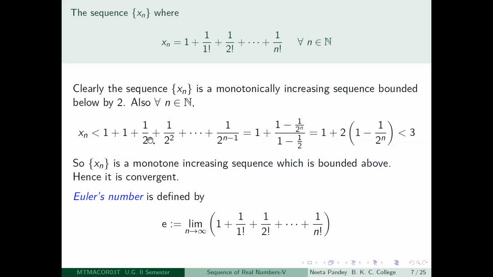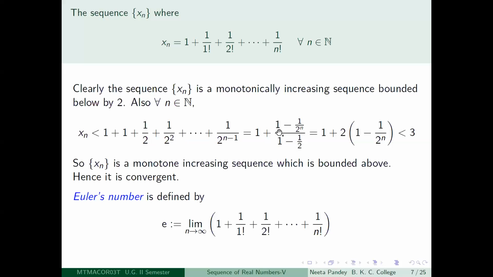So if you multiply by 1, you will get 1 plus half plus 1 by 2 squared plus etc. plus 1 by 2 to the power n minus 1. And when you multiply by minus half, you will start with minus half here, right? So minus half minus 1 by 2 squared minus 1 by 2 cube minus etc. minus 1 by 2 to the power n. So everything will cancel out.